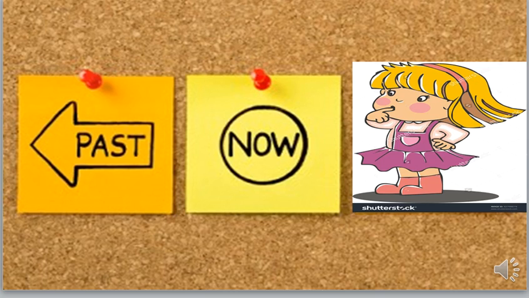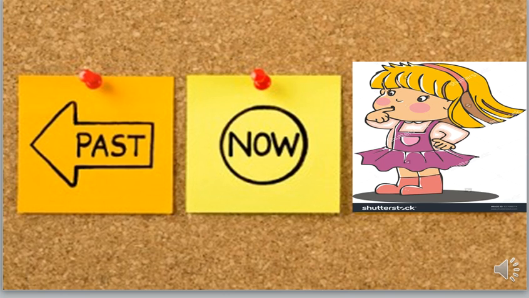When do we use the past simple tense? It's very important to use it because you can tell someone what you did yesterday or what happened in the world 100 years ago. See, it's very important.